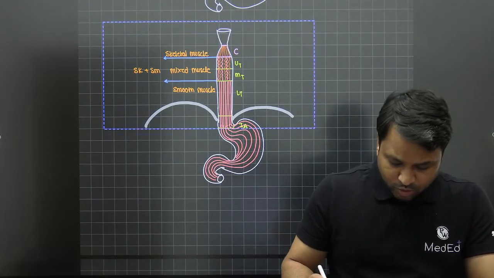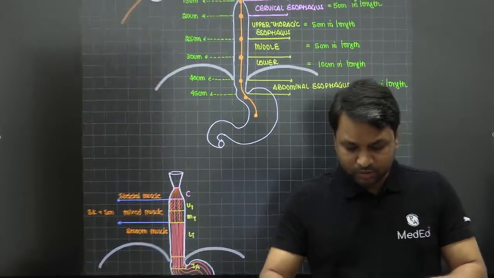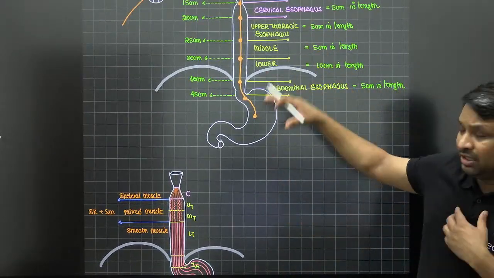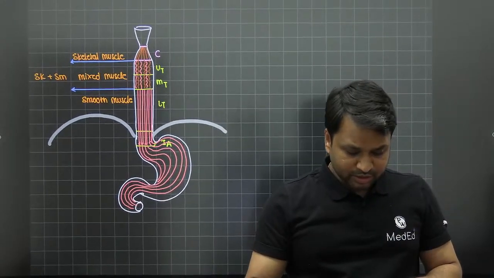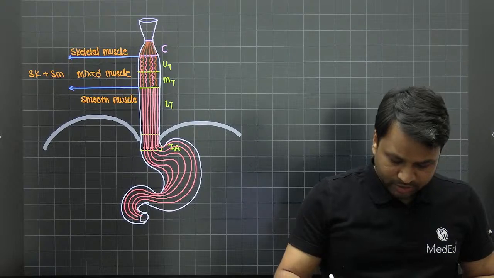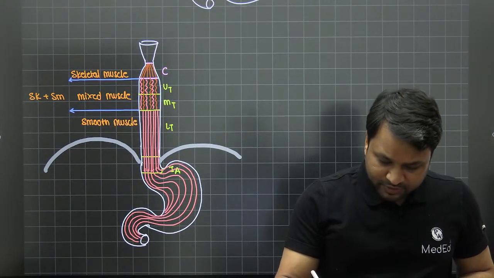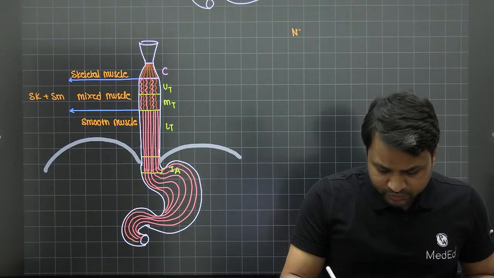Now that you know all the transitions which are present here, and we have understood how the division is there, now a very important concept: esophageal constrictions, right? So talk about what are the different esophageal constrictions that you have. We have something called the physiological or the normal anatomical esophageal constrictions.